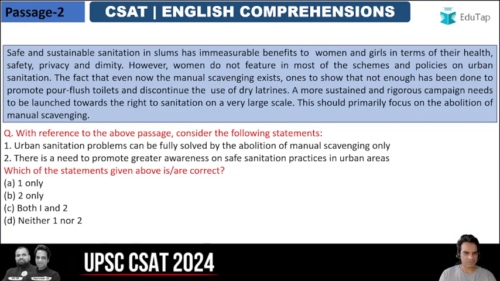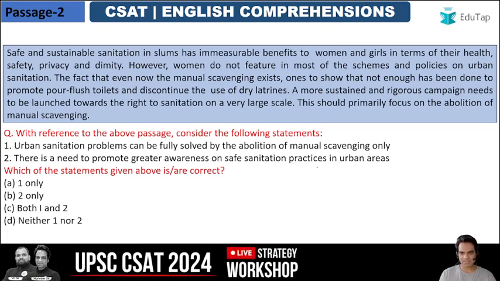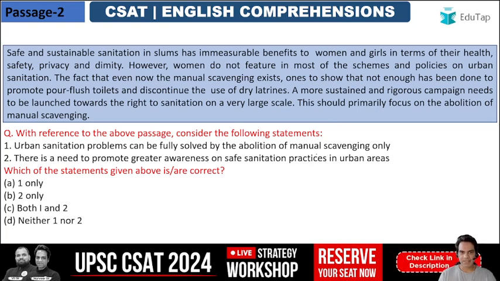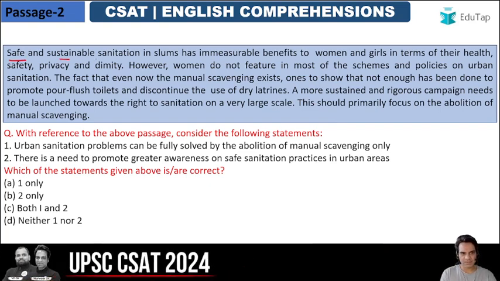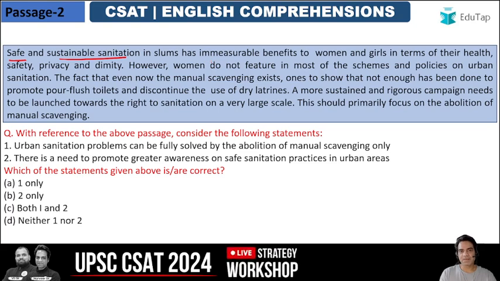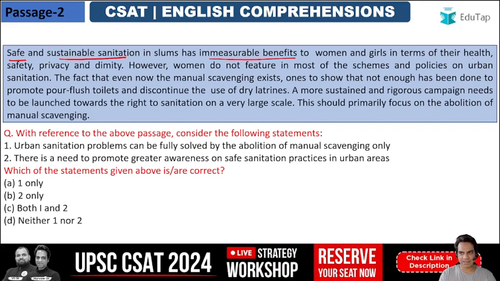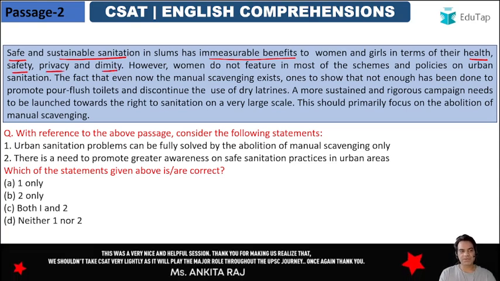Next passage, guys. So we are given two statements. We have to find which of the statements is right or wrong. So let's read the passage. Safe and sustainable sanitation in slums has immeasurable benefits. So he's saying safe and sustainable sanitation in slums, in those areas where people live in slums, has immeasurable benefits to women and girls in terms of their health, safety, privacy, and dignity. So that's absolutely true, guys. Safe and sustainable sanitation in slum areas has immeasurable benefits to women and girls, especially in terms of their health, safety, privacy, and dignity.